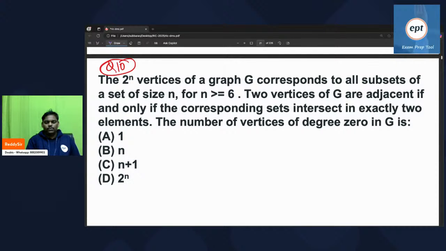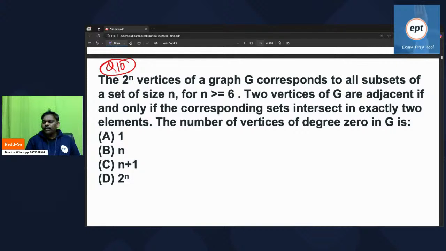The 2 power n vertices of a graph G correspond to all subsets of size n, where n is greater than or equal to 6. Two vertices of G are adjacent if and only if the corresponding sets intersect in exactly 2 elements. The number of degree 0 vertices in G is?